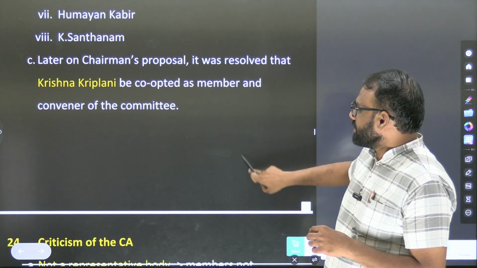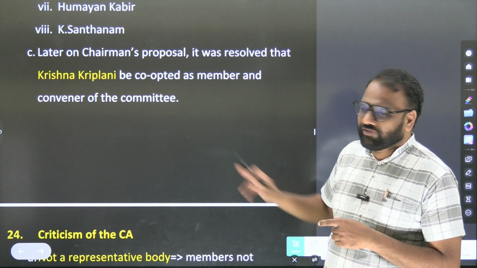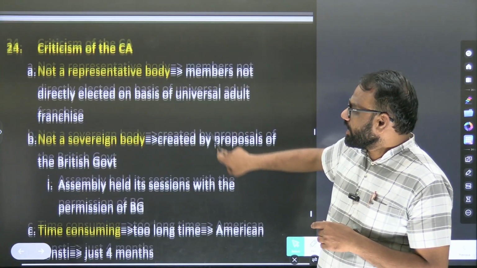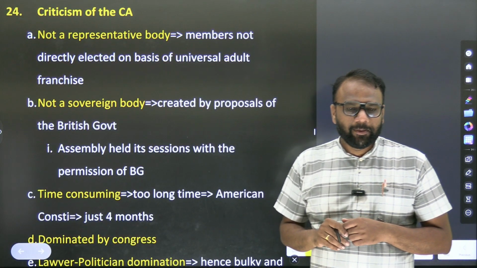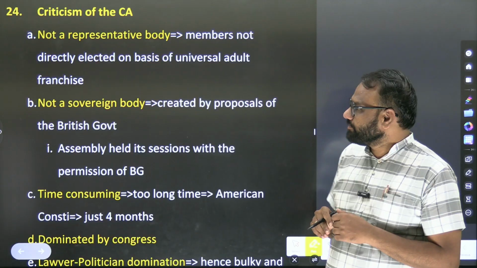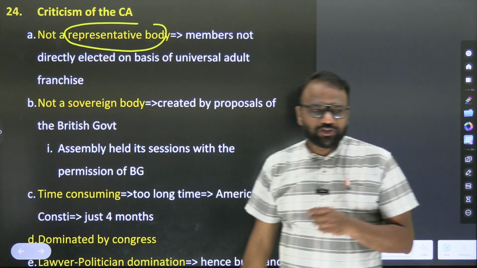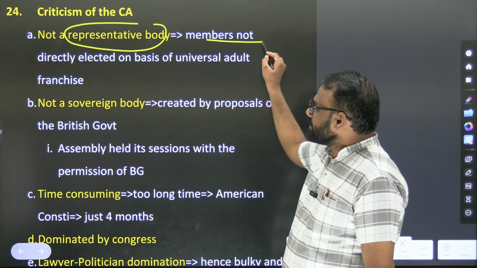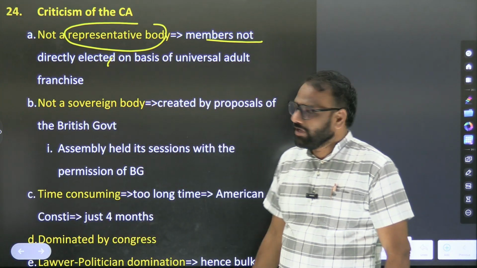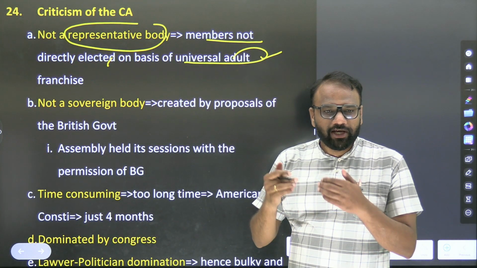Later on, on the chairman's proposal, it was resolved that Krishna Kripalani be co-opted as a member and the convener of the committee. Not important. Now, criticism of the Constituent Assembly can be used in the context of mains. Why is the Constituent Assembly criticized? Not a representative body. So it was truly not a representative body. Why? Members were not directly elected on the basis of universal adult franchise. Hence it was not a truly representative body.